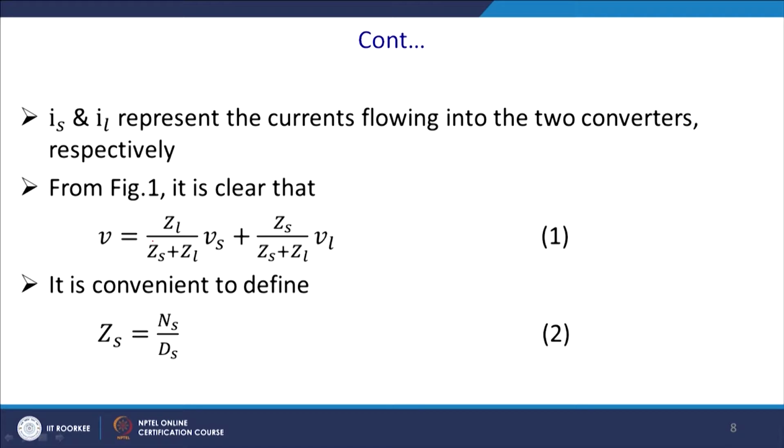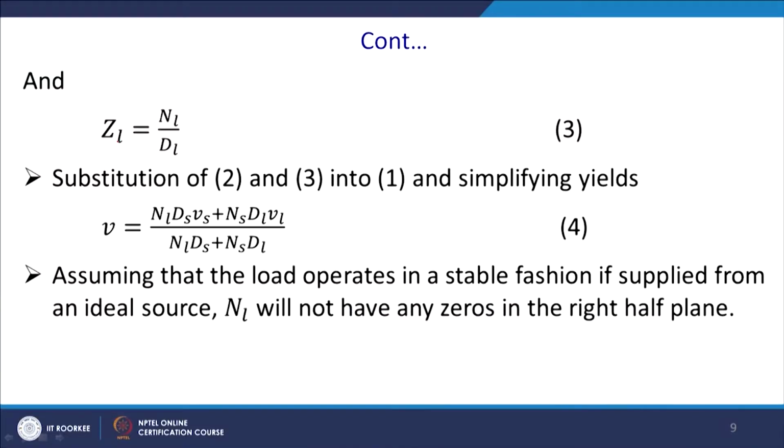From this figure we can write that V, the Thevenin equivalent voltage, is ZL by ZS plus ZL into Vs plus ZS by ZS plus ZL into VL. It is convenient to define, let us say, ZS in terms of a polynomial in the Laplace domain, that is numerator and denominator, NS by DS, and similarly ZL will be NL by DL.